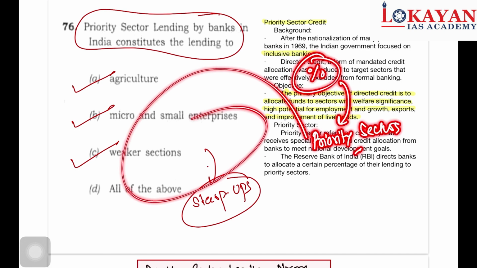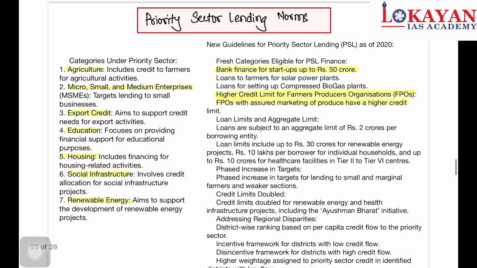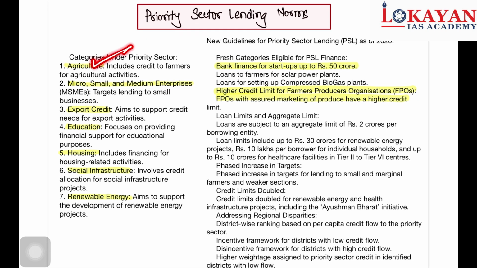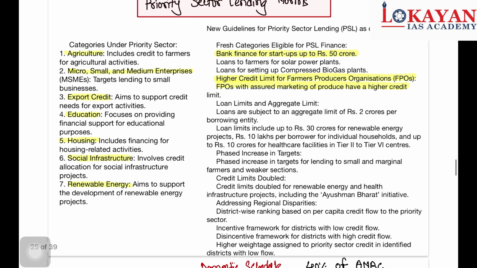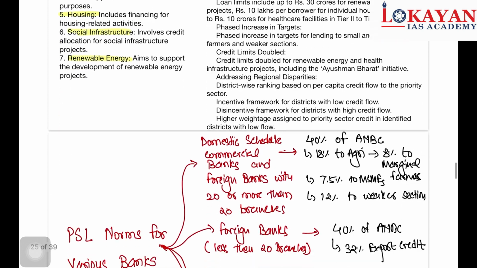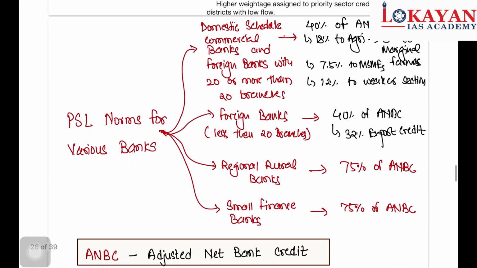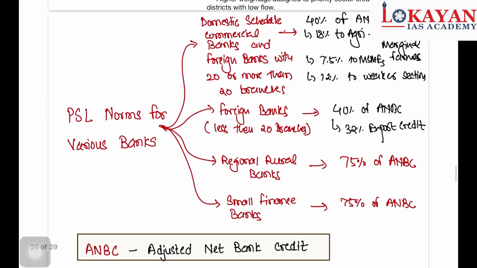Okay, which are they? Let's see. These are priority sectors: agriculture, MSME, export credit, education, housing, social infrastructure, renewable energy, etc. And here some categories are given. No need to go through such detail, just have an overlook of it. What is important is PSL norms for various banks. Here try to remember this.